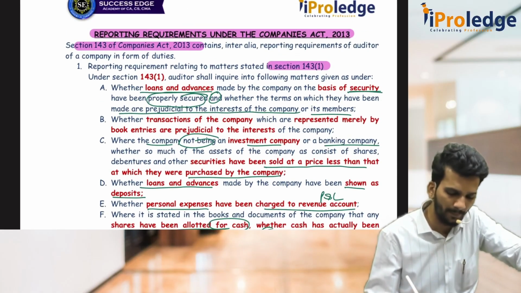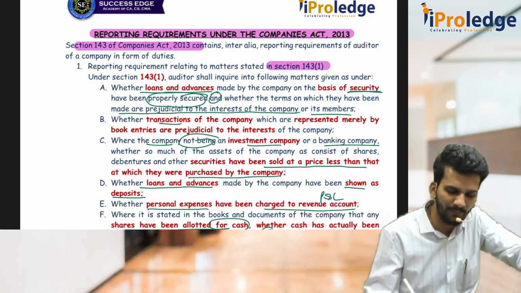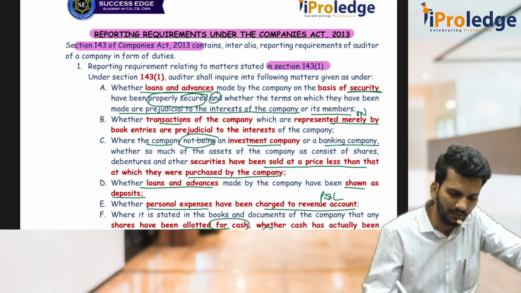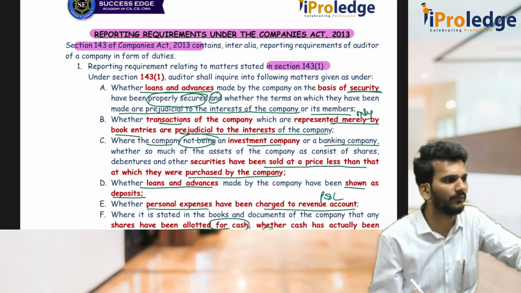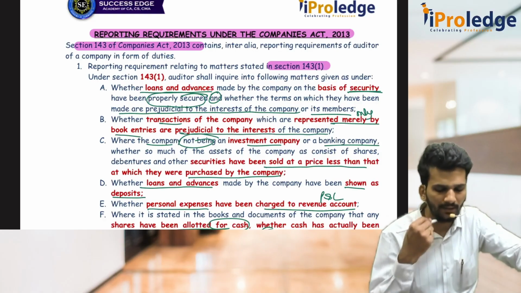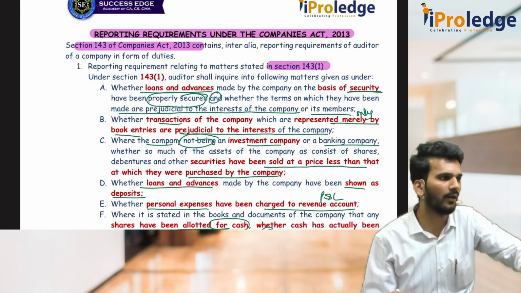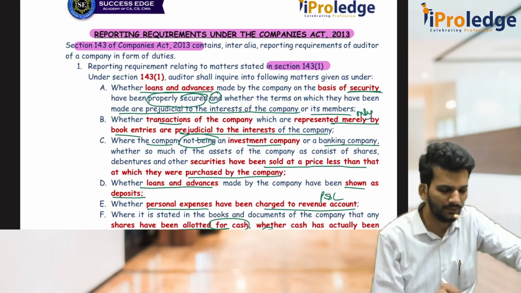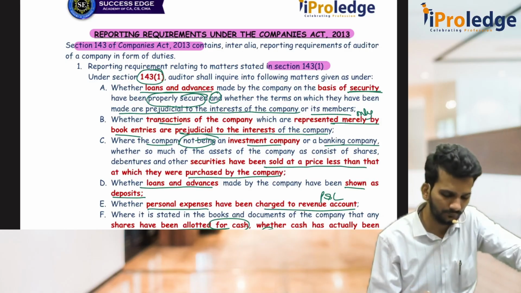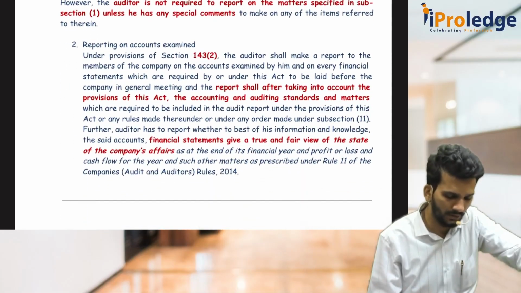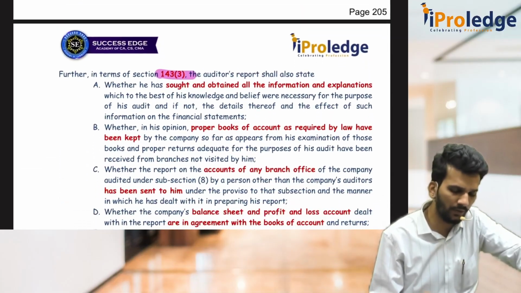Then the last one is, are any transactions which are merely represented by book entries prejudicial to the interest of the company or not? Merely book entries prejudicial to the interest of the company or not? These are the six items to be inquired by the auditor with respect to 143(1). Now 143(2) I am not discussing directly, I am coming to 143(3).